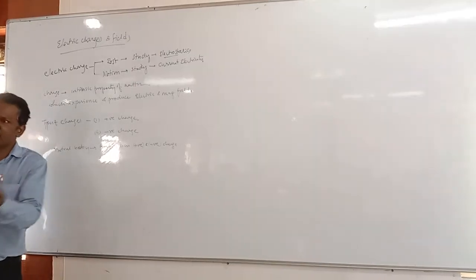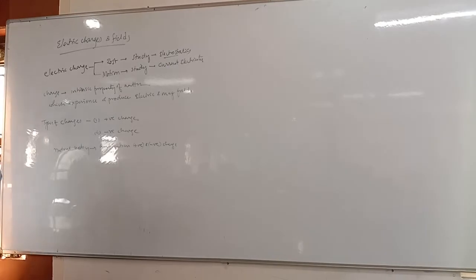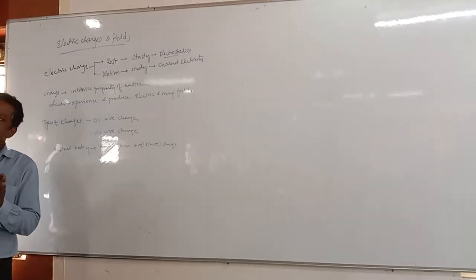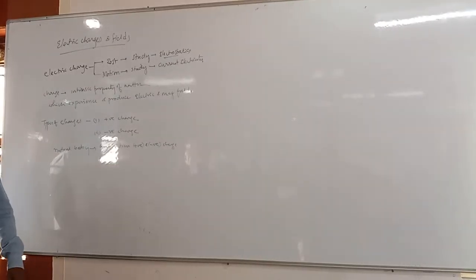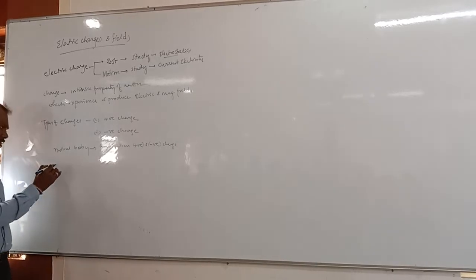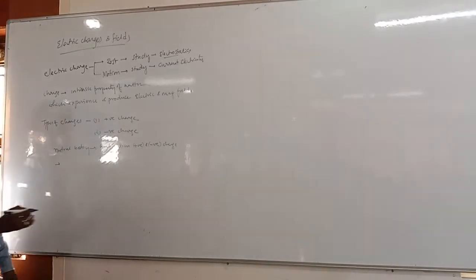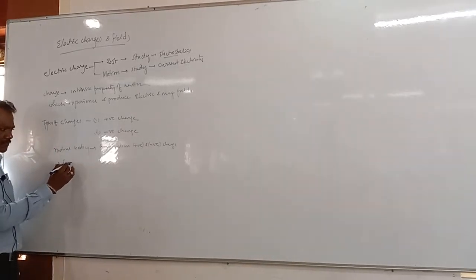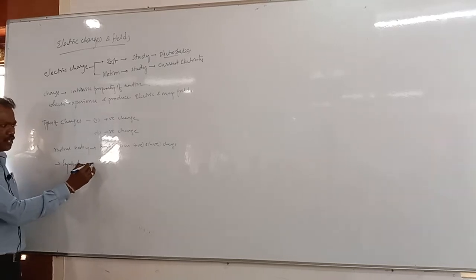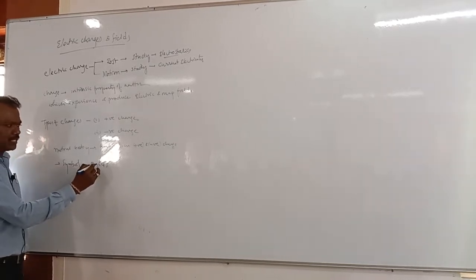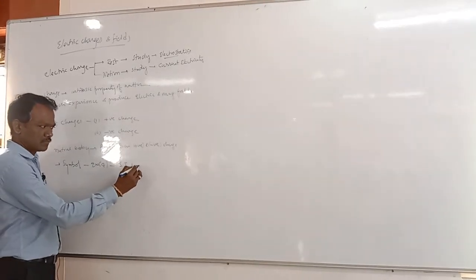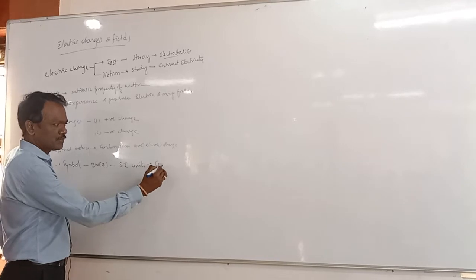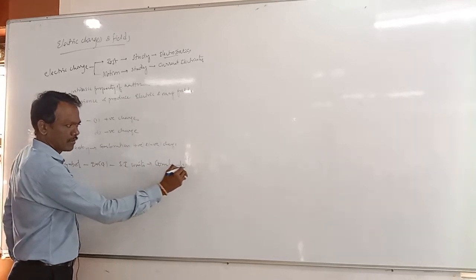In a neutral body, equal numbers of positive charges and negative charges are available in the matter or body. Generally, what is the symbol of the charge we use? Q or capital Q, right? What are the SI units for that? Coulombs, right?